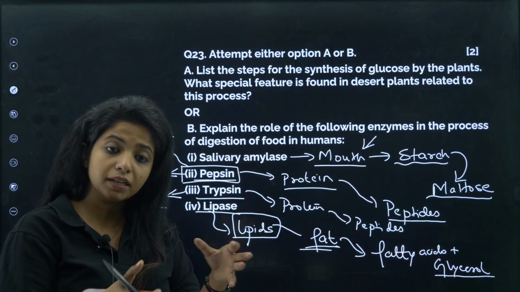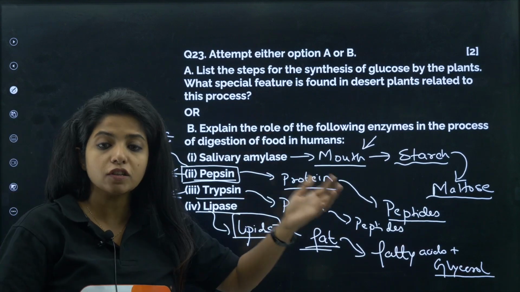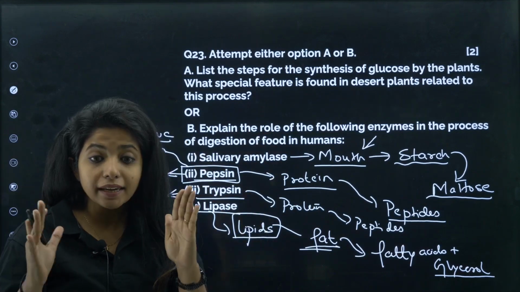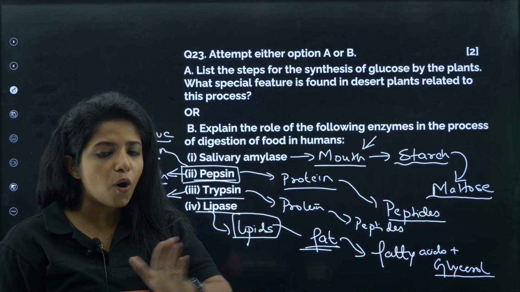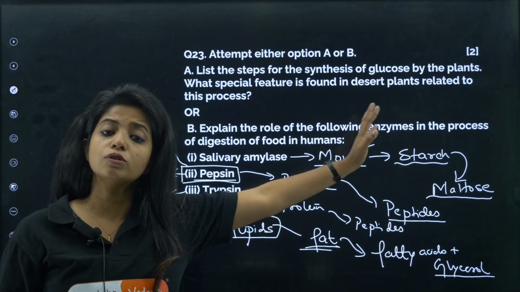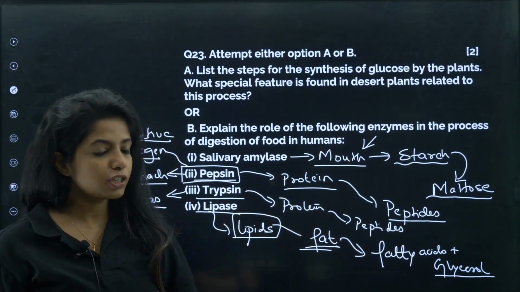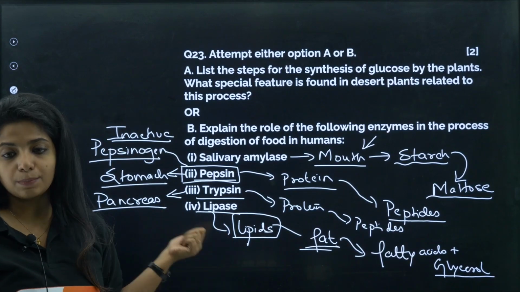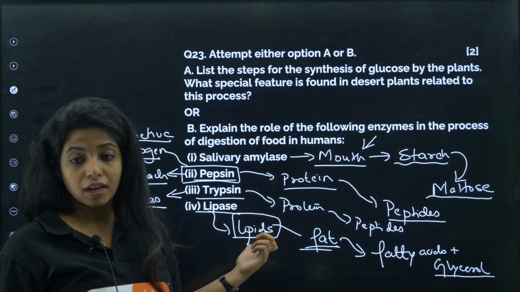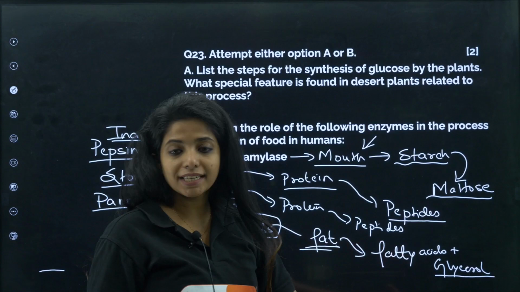These fatty acids can be in a combined state, which will be broken down again in the small intestine. Remember, the final digestion, the final breakdown of all these things that you see over here, they will also have their simpler forms. It will be happening in the small intestine. So lipase basically acts on lipids, and fat is such a thing. So it will be broken down to fatty acid and glycerol.